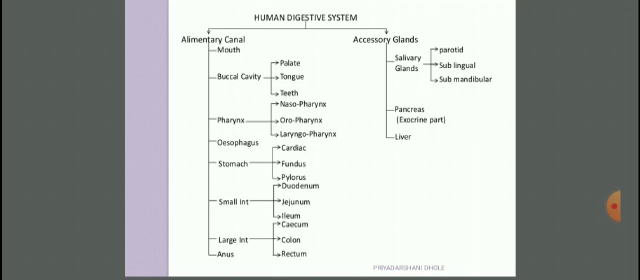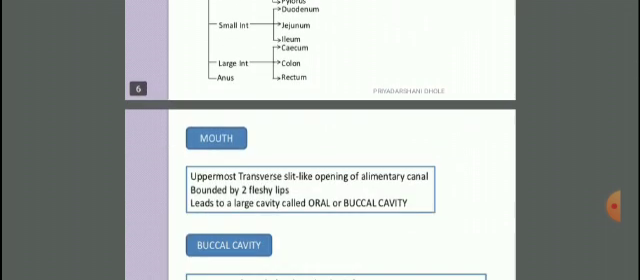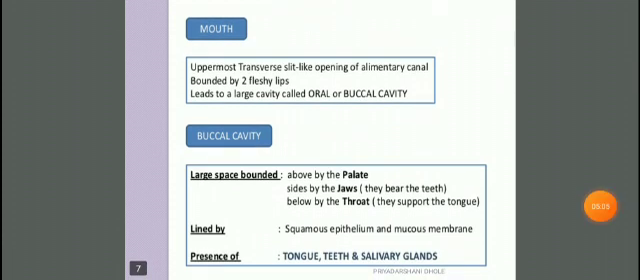Next are the accessory glands. These are the salivary glands. In that, the salivary gland again has three parts: parotid, sublingual and submandibular. Then the pancreas, which acts as the exocrine part, and the third one is the liver. In the alimentary canal, the first part is the mouth.